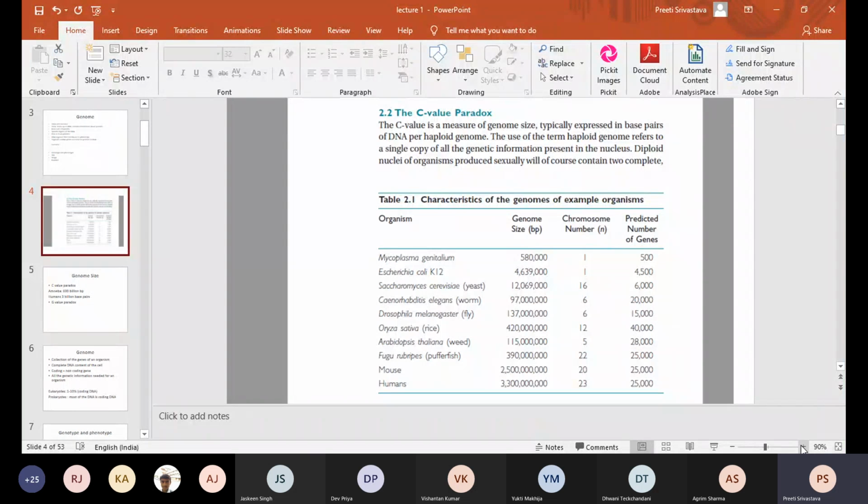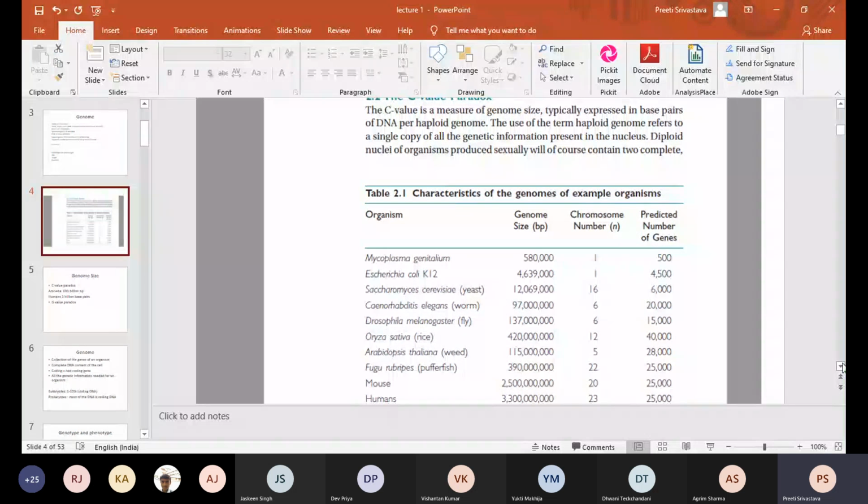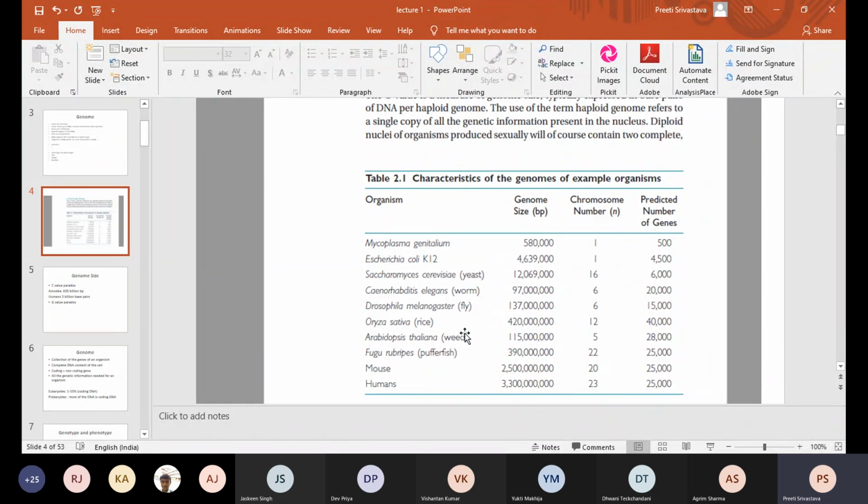Now I wanted your attention on the table. The first column lists the various organisms, for example Mycoplasma, E. coli, Saccharomyces, C. elegans, Drosophila the fruit fly, Oryza sativa which is rice, Arabidopsis thaliana which is again a plant, a weed, fish, mouse, and humans. So you have from bacteria to yeast to fruit fly to plant to fish, mouse, and humans.